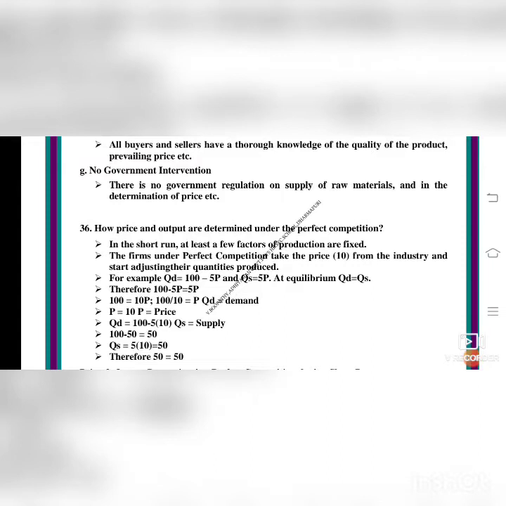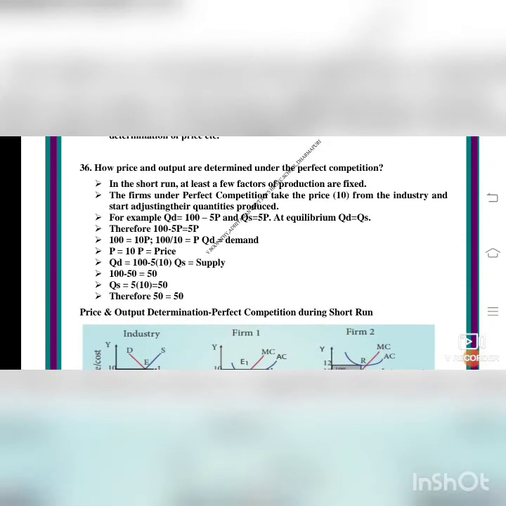QD means the quantity demanded. The quantity demanded is equal to 100 minus 5P, and QS is equal to quantity supplied, 5P. At equilibrium, QD is equal to QS. The quantity demanded is equal to quantity supplied. Therefore, 100 minus 5P is equal to 5P. 100 is equal to 10P. If we take 100 is equal to 10P, 100 by 10 is equal to P.